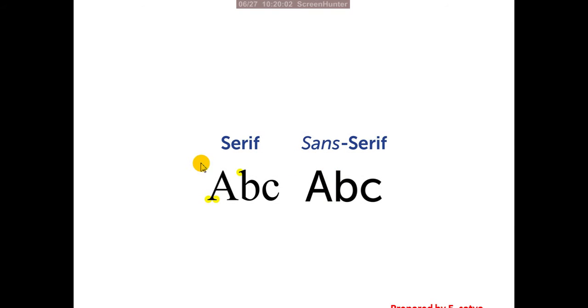Here the best examples show serif and sans serif. We can remember this easily: serif has tails and curves, while sans serif is without these serifs and has blunt endings, like a marker pen. If you draw one stroke, it can be a straight line. So these are the sans serifs.